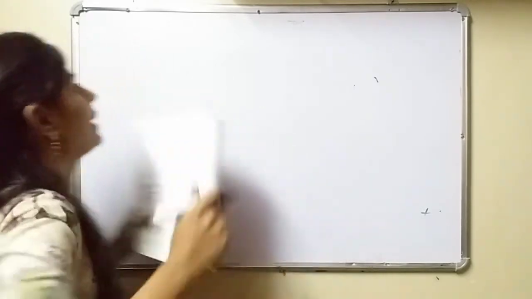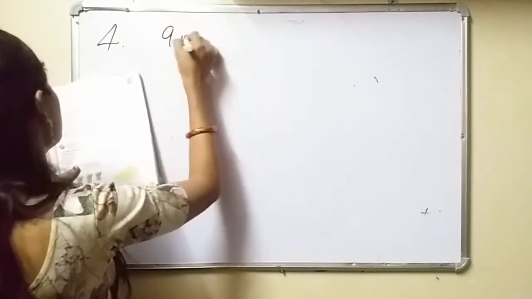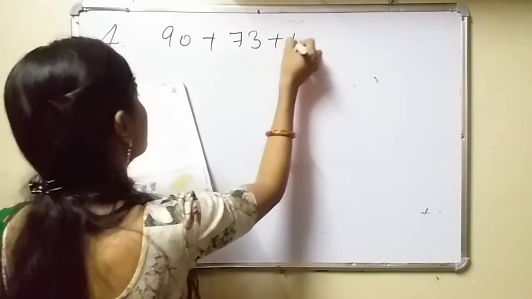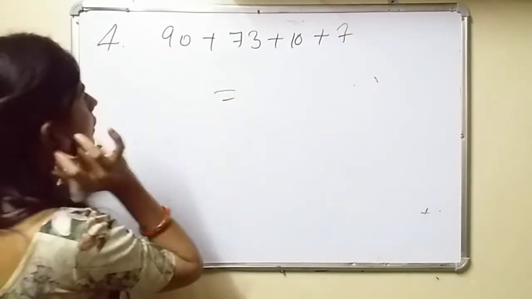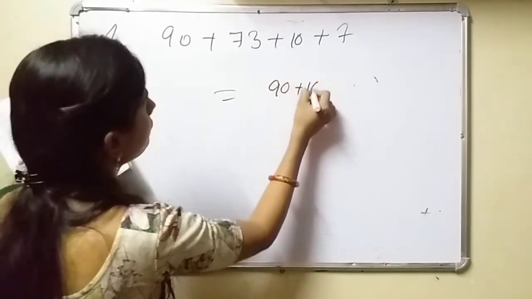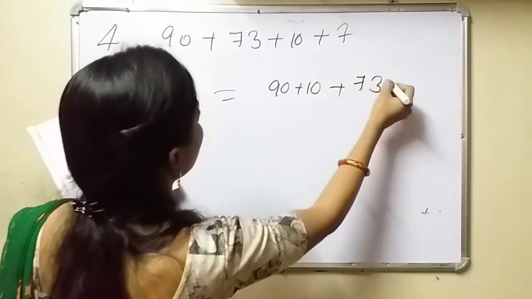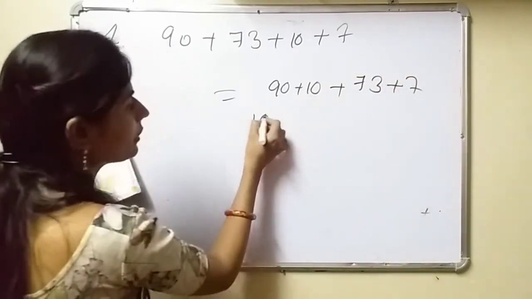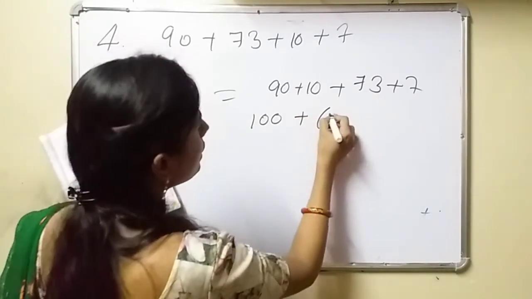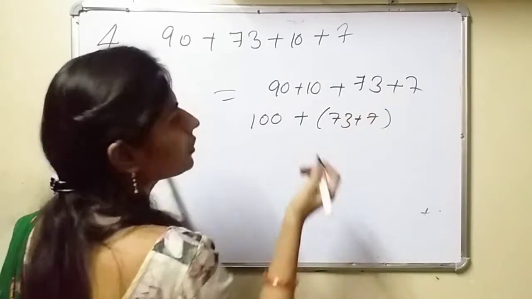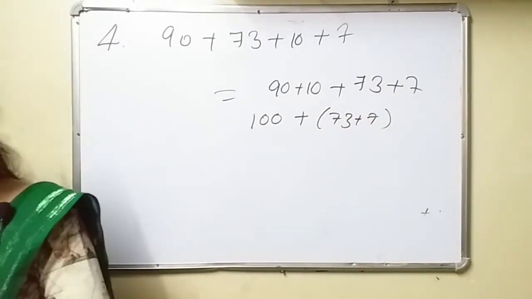See, fill in the blanks. 90 plus 73 plus 10 plus 7 is equal to, what they have done, 90 plus 10 plus 73 plus 7. They have already written 100 plus 73 plus 7, that you can write in brackets or you can solve it again, that is 73 plus 7.